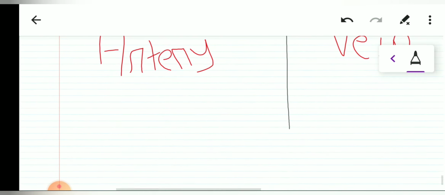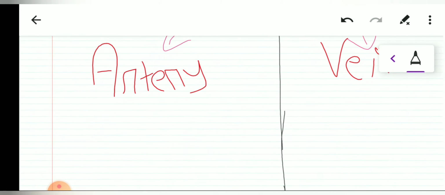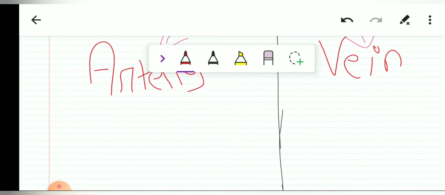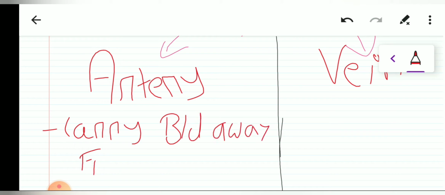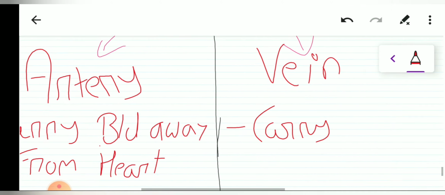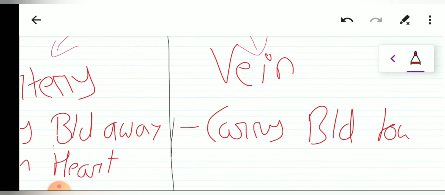The difference between the arteries and the veins is a most timely question, and it has a higher chance of getting asked. We have extensive differences, and we will try to write all of them. The main function of arteries is to carry blood away from the heart. It is a very peculiar characteristic: each and every artery carries blood away from the heart, and no artery has ever been found that carries blood towards the heart. So arteries carry blood away from the heart and veins carry the blood towards the heart.